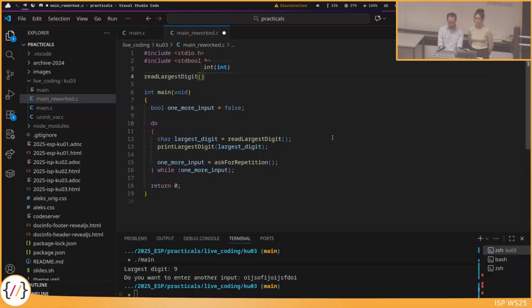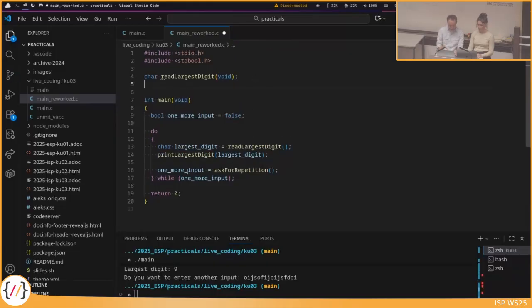We said already it should not take any parameters, because what should it know? It should just read the digit, so it doesn't need any further information. So there are no parameters, and it should return a character. This is the return value of the function, and this is the list of parameters, and if you write void here, this indicates the function doesn't take any parameters. Probably I will do this also for the other two functions.